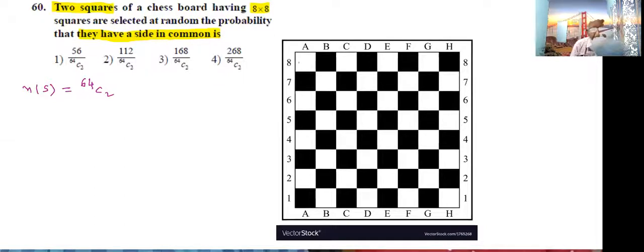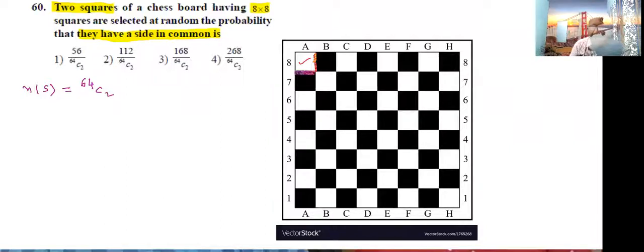This is one. This square, observe that the common side is this. This is the common side between white and black. Here also common side between white and black. Here how many common sides are there? Two common sides. This is one square.